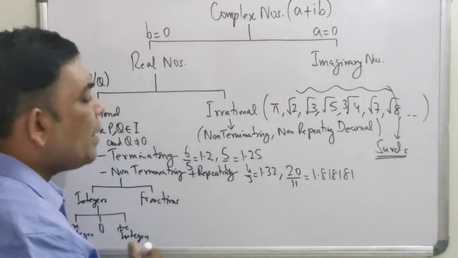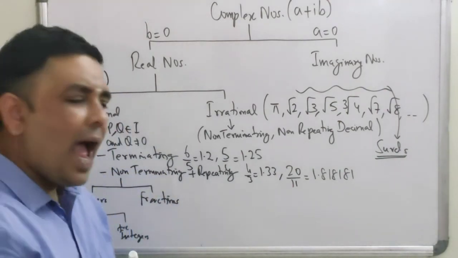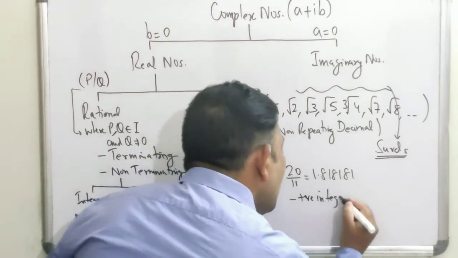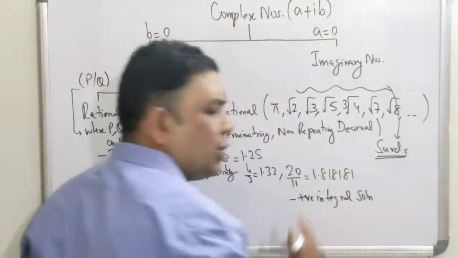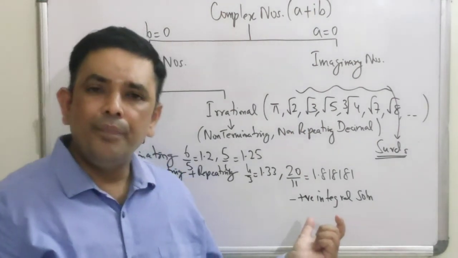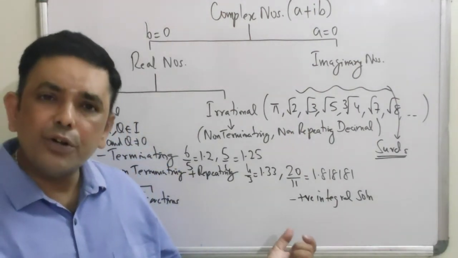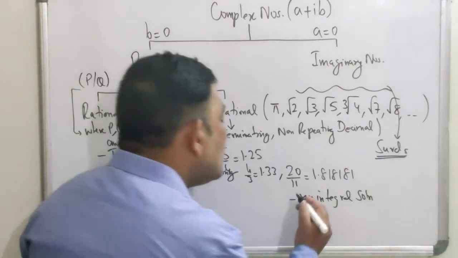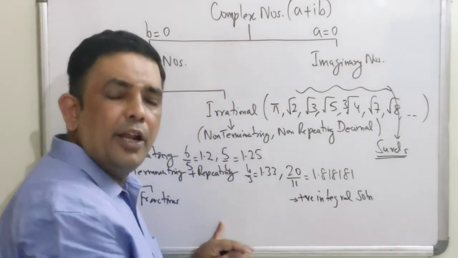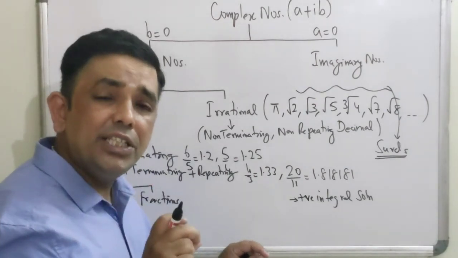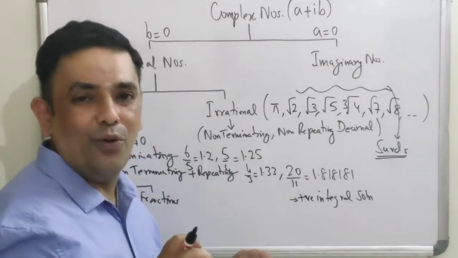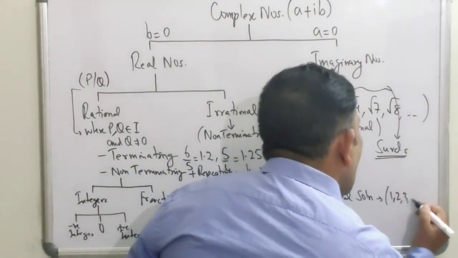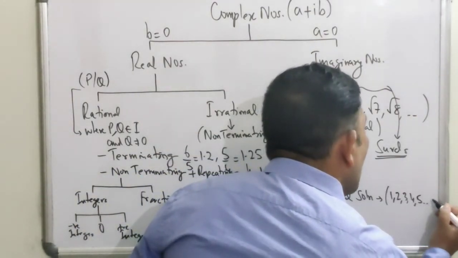Absolutely. Suppose you have an equation and you have been asked to calculate the positive integral solution. We do this a lot in algebra, in permutation combination, we use this a lot. Now, positive integers will not include 0. So, positive integral solution means it will start from 1, 2, 3, 4, 5 and so on.